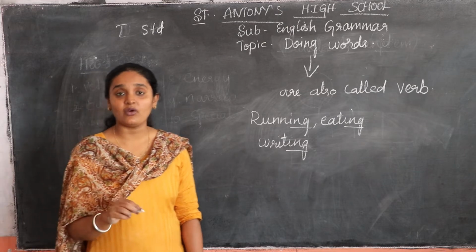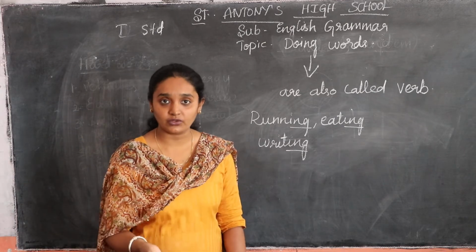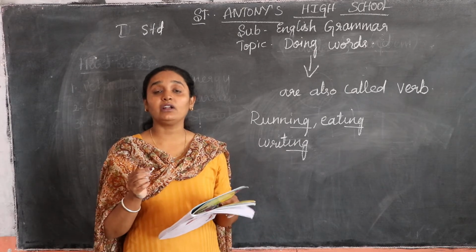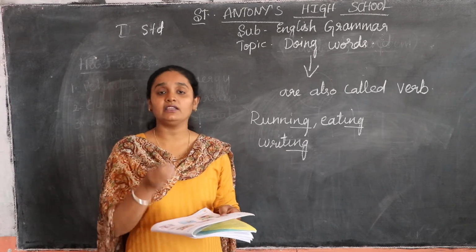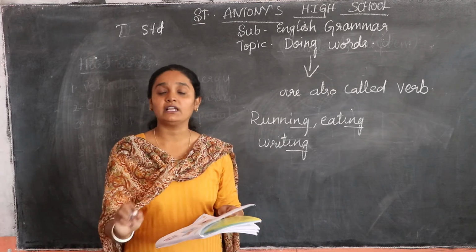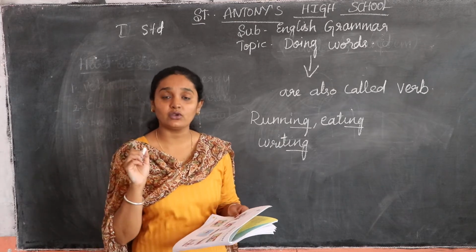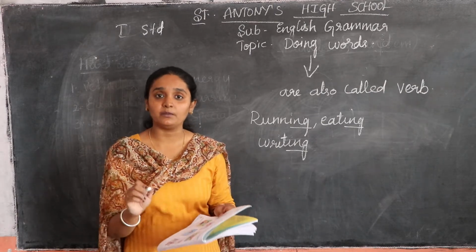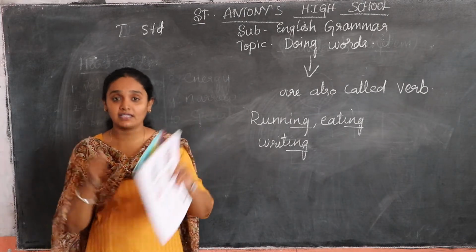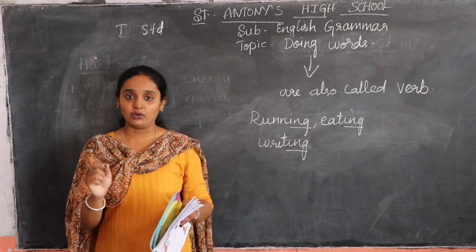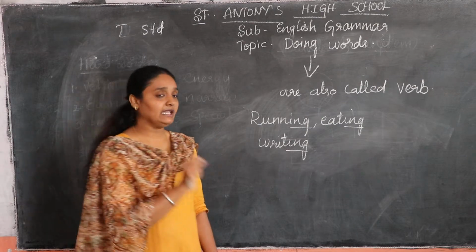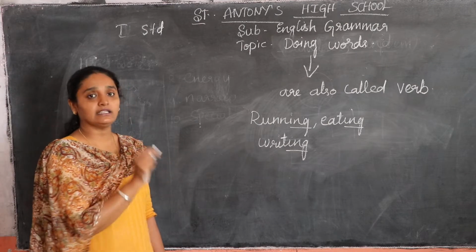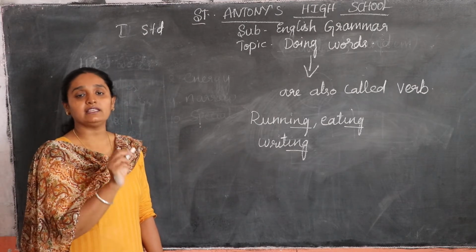I told you just now, I am reading for you. I am doing the lesson for you. So that is a verb. If I am eating, if you are eating, if you are doing your homework, if you are writing anything, that is also the action you are doing at that time. So it is a verb. For example, you are playing, you are skipping. I told you the verb may many times be in ing form, like running, eating, writing, dancing. All these are what?